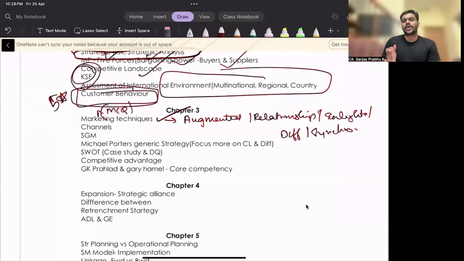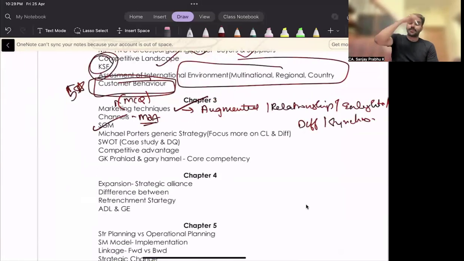Then channels, already asked in May 24. I don't think they will ask in May 25, but please go through the topic. Channels. Strategic group mapping also has been asked in May 24.